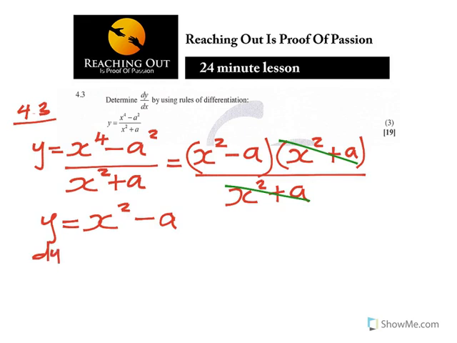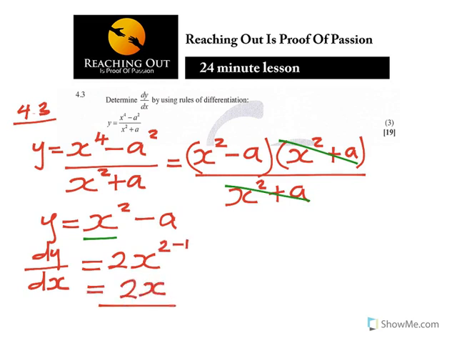Now when you're differentiating dy over dx, you only look for the part where there is an x. Where there is no x, it just becomes a 0. So you can see you've got only one x there. When you're differentiating, it's 2x to the power 2 minus 1, which is simply 2x. You can write just 2x. You know that 2 minus 1 is 1. So the answer there is 2x.